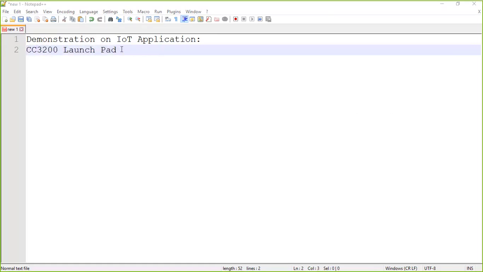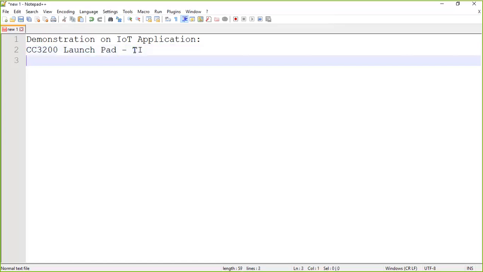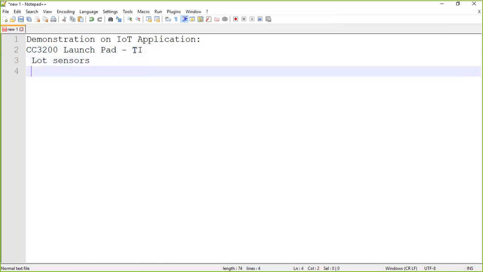So we are going to show a simple demonstration on Internet of Things with the board CC3200. It is actually a product of Texas Instruments, TI. It is having a lot of sensors available by default in it, and it is also having an important component, a module called Wi-Fi module, inbuilt with that. So we are going to use that inbuilt Wi-Fi module as a communication between the development board CC3200 with the external world by using internet.